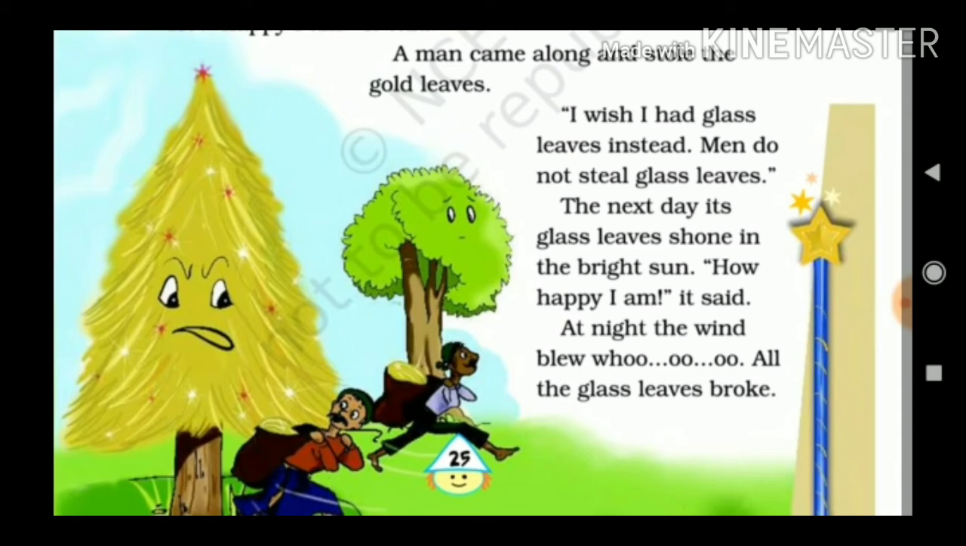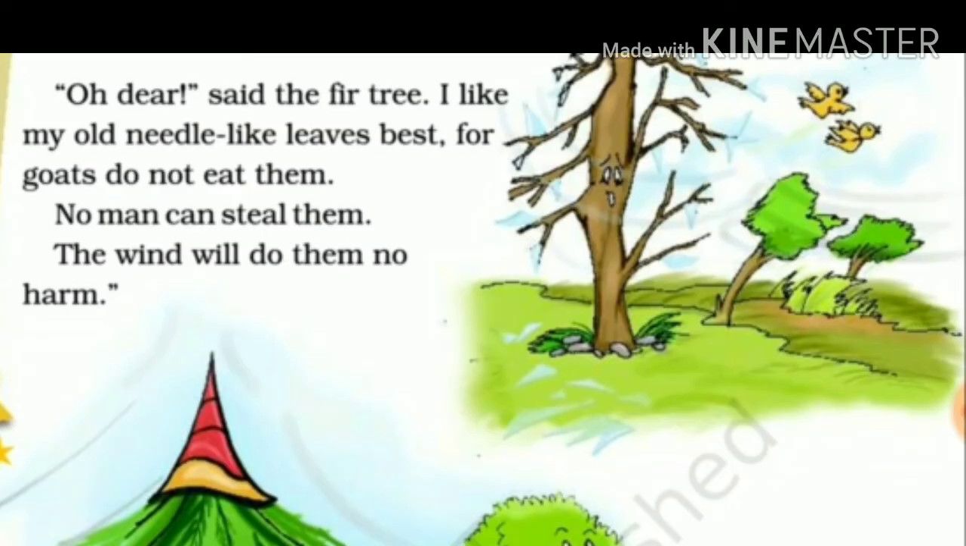All night the wind blew. Ooh, all the glass leaves broke. So now again the fir tree was happy that it had glass leaves. But that night it was so windy that all its leaves blew in the wind and all the leaves broke. "Oh dear," said the fir tree, "I like my old needle-like leaves best, for goats do not eat them, no man can steal them, the wind will do them no harm."